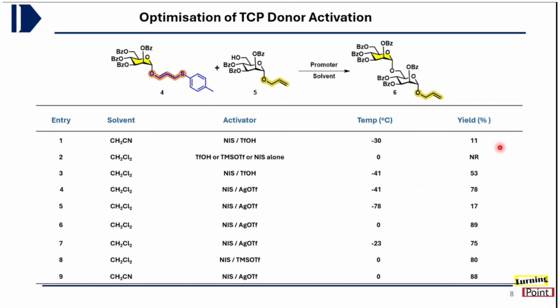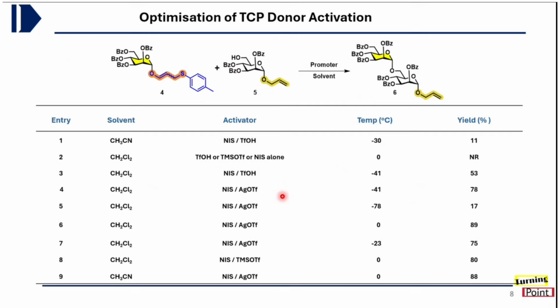So when we switched to dichloromethane as solvent, first it was treated with either just triflic acid, or TMSOTf, or NIS alone. In all these cases, the desired product did not form in any amount. These are very common promoter systems used in glycosylation chemistry, which is why they were taken, and they are known to activate this similar kind of donor.